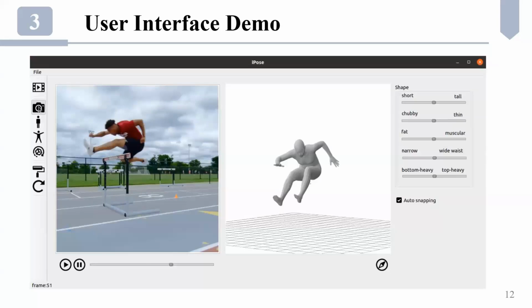This demo shows an example of iPose workflow. A user uses the bounding box to change the camera and sliders for changing the shape. And then joint handles to change 3D poses. Upon the release of joint handles, our system automatically refines the user-specified pose.